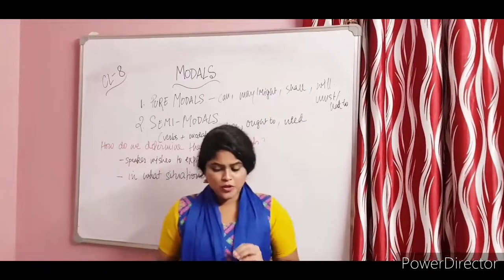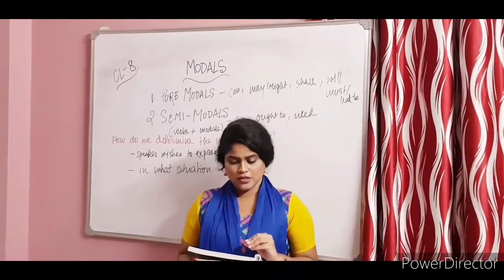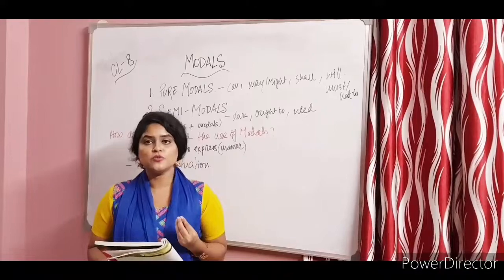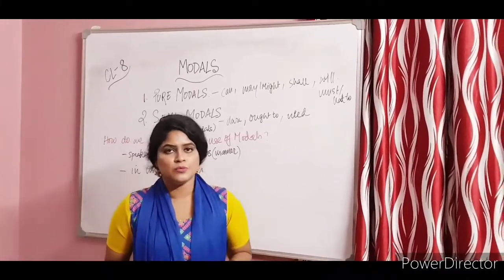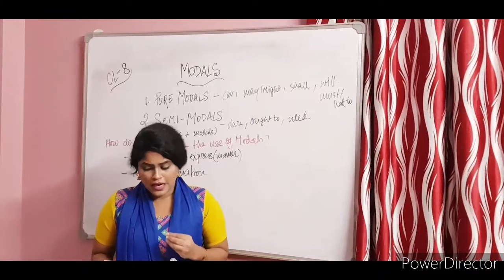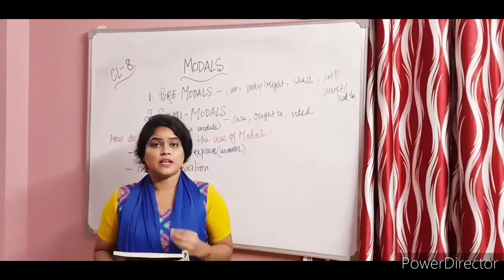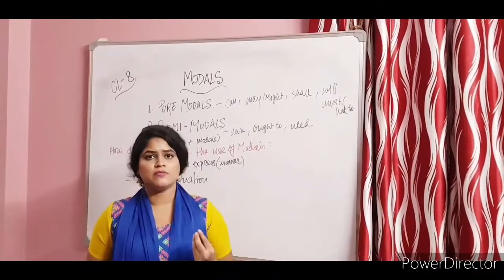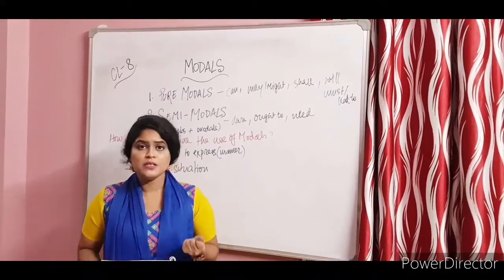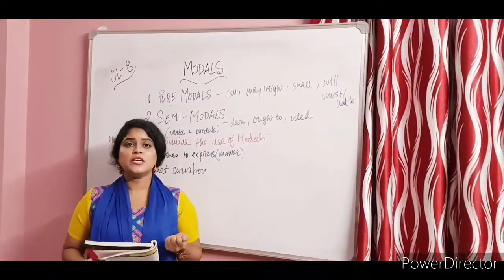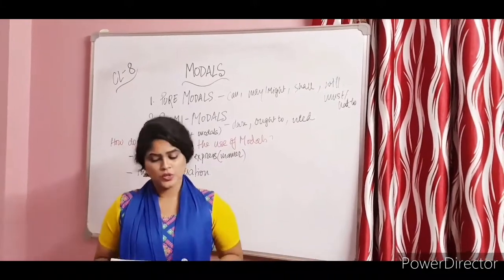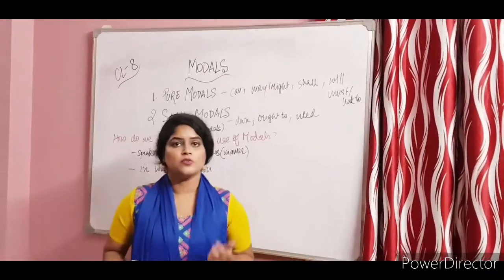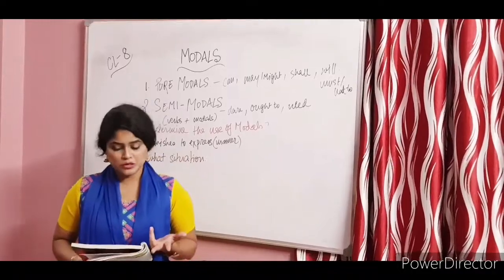Okay, so now I'm going to talk about the functions which can be expressed with the help of the modal verbs. There are 9 functions that can be taken into consideration. The first is possibility, where you have to talk about the fact that it is possible, things that could be done. Ability, that somebody is able to do these things. Obligation and necessity, that it is very much needed to do. Obligation, which is a duty, being obliged to do. Permission, if you're taking permission from someone, then you can use the modal verbs.